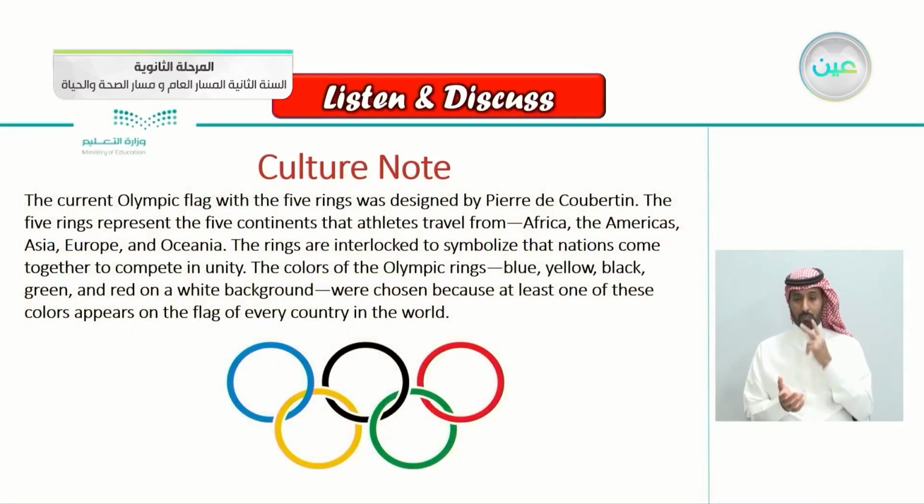And this is a culture note here. The current Olympic flag with the 5 rings was designed by Pierre de Coubertin. The 5 rings represent the 5 continents that athletes travel from: Africa, the Americas, Asia, Europe, and Oceania. The rings are interlocked to symbolize the nations coming together and competing in unity. The colors of the Olympic rings, blue, yellow, black, green, and red, on a white background were chosen because at least one of these colors appears on the flag of every country in the world. So that's why they chose these colors.